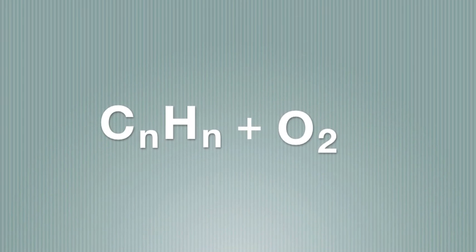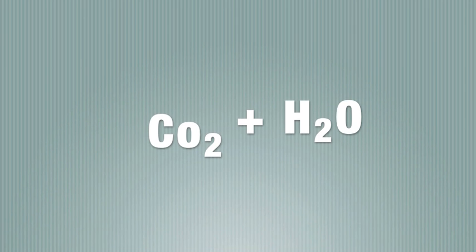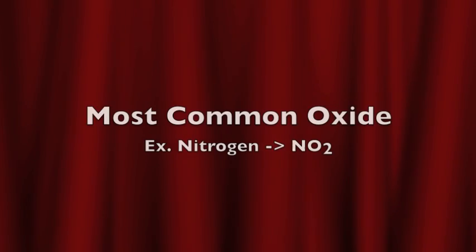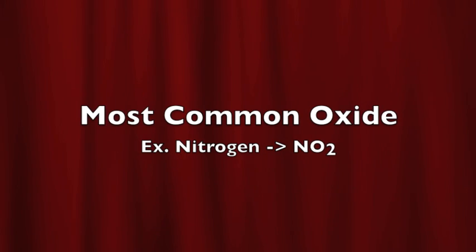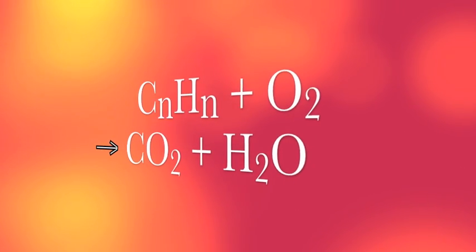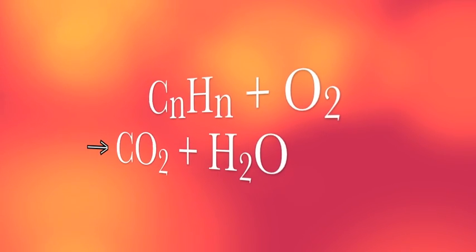Now for the products. Basically, when you have a hydrocarbon and oxygen as reactants, the products will be carbon dioxide and water, CO2 and H2O. In some other cases, other products are possible. In the case of single elements undergoing combustion, the product is usually their most common oxide. For example, nitrogen yields nitrogen dioxide. Though there are many other possible scenarios, this video focuses on the standard combustion form. Hydrocarbon plus oxygen reacts to make carbon dioxide and water.